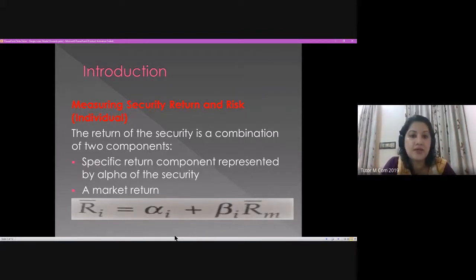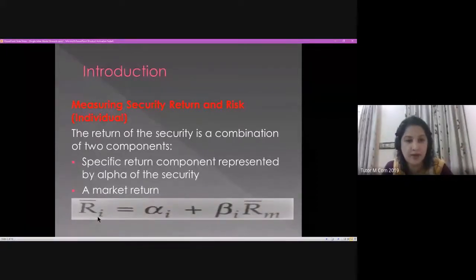First thing, the return of a security is a combination of two components. In the single index model, the return of a security is always a combination of two components. One is the specific return component, which is represented by alpha. What you have to remember here is that when it is the return of an individual security, it is represented by I. When it is the return of a portfolio, that would be represented by P. When it is an individual security, that is represented by I, and when it is a group of securities where we constitute a portfolio, that will be called P. In this case, it is an individual security.